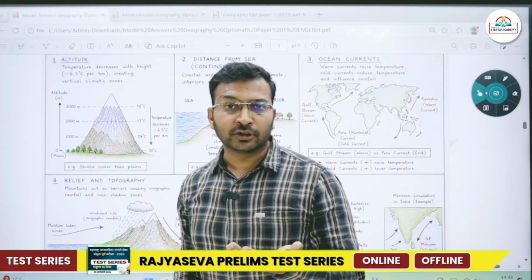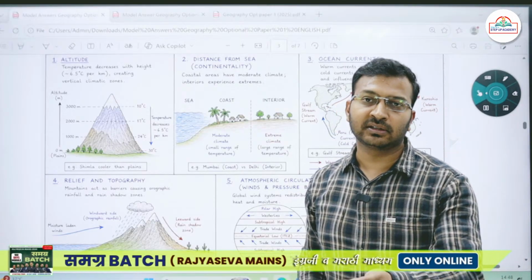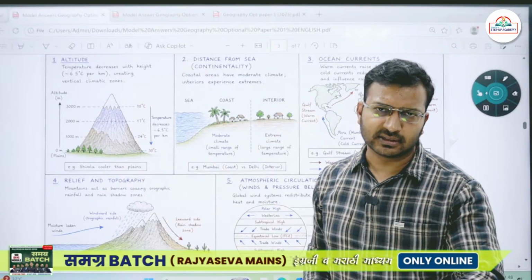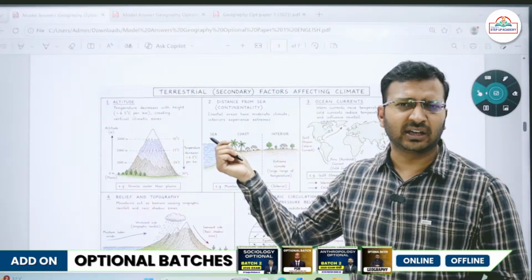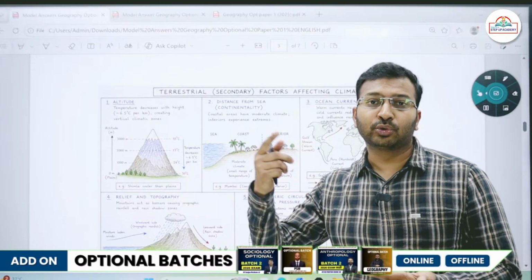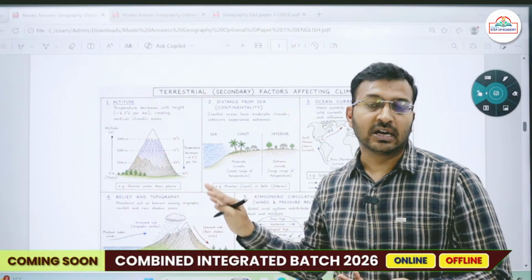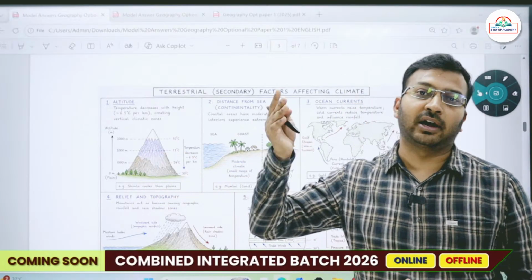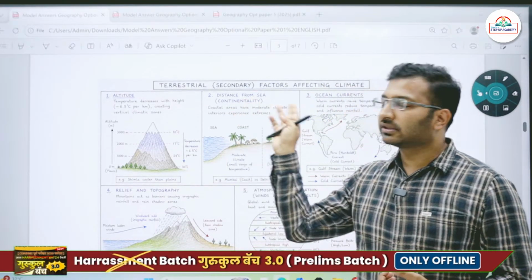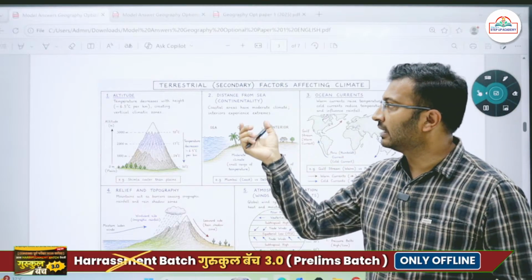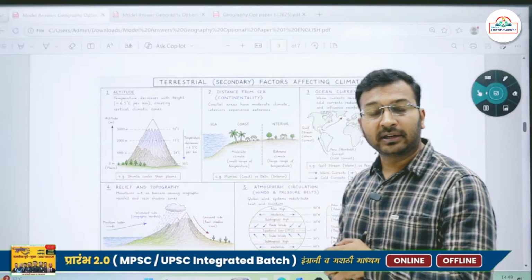Coastal areas, if you look at today's temperature at Mumbai, you'll find the temperature will be somewhere around 35 degrees Celsius because it is a coastal area, and night temperature will be around 27, 28 degrees Celsius. But if you go to Delhi, which is interior, or even Nagpur, there you will find the day temperature is very high, 45 degrees Celsius. So distance from sea, the continentality effect, also has a significant impact on the climate and the temperature. Then ocean currents play a significant role.